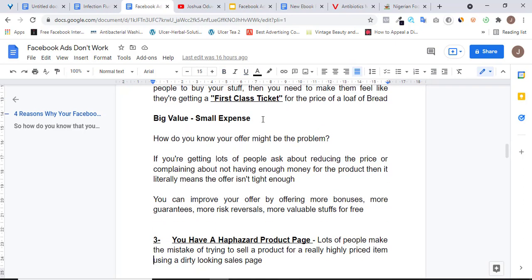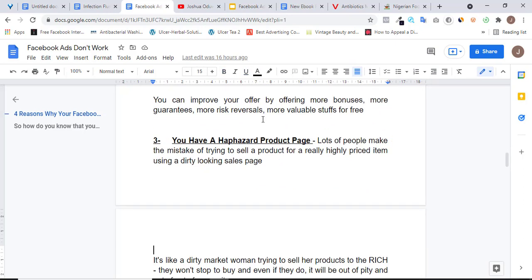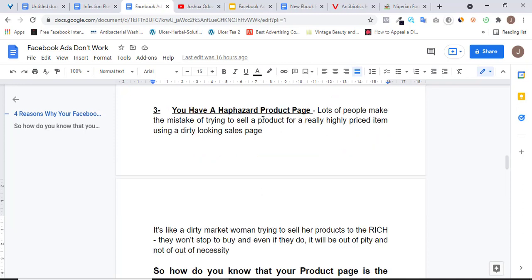So number 3 mistake people make is they create a haphazard product page that looks so unkept, something that looks so rough. The fonts are not looking attractive, the styling is not okay, and yet you sell your product for a very, very high price. So let's take, for instance, 2 market women in the marketplace. They are both petty trading, and one is actually looking dirty, and her shop is also looking dirty and unkept, and the other person's shop is looking clean, well swept, and the products are properly arranged in the store.